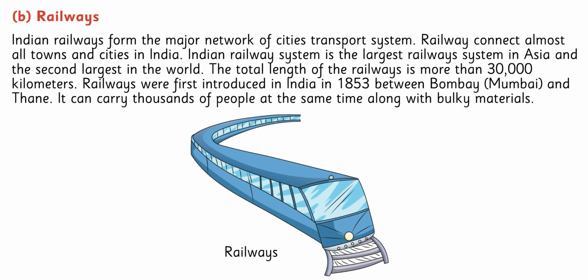Railways. Indian railways form the major network of the country's transport system. Railways connect almost all towns and cities in India, and the Indian railway system is the largest railway system in Asia and second largest in the world. The total length of railways is more than 30,000 kilometers. Railways were first introduced in India in 1853 between Bombay, Mumbai and Thane. They can carry thousands of people at the same time along with bulky materials.